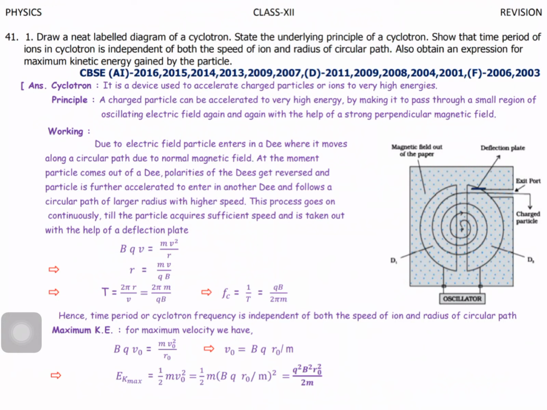This process goes on continuously till the particle acquires sufficient speed and it is taken out with the help of deflection plates.